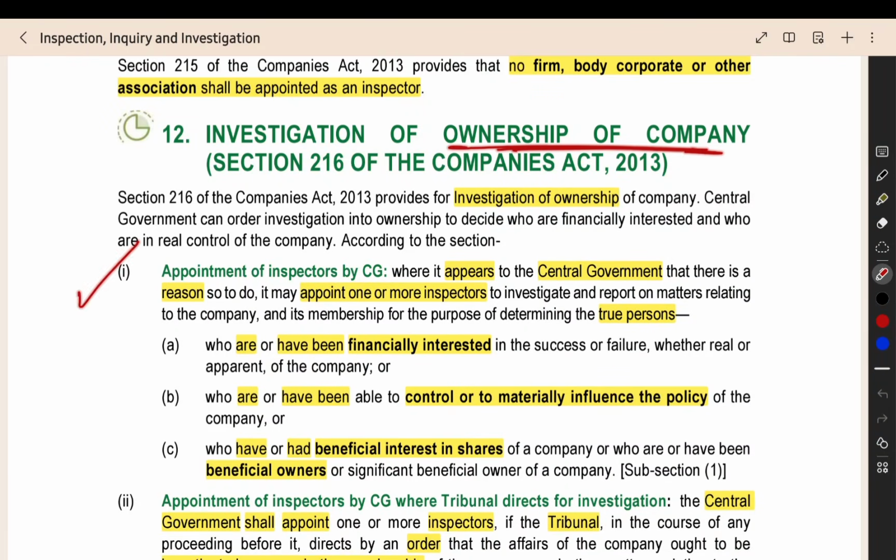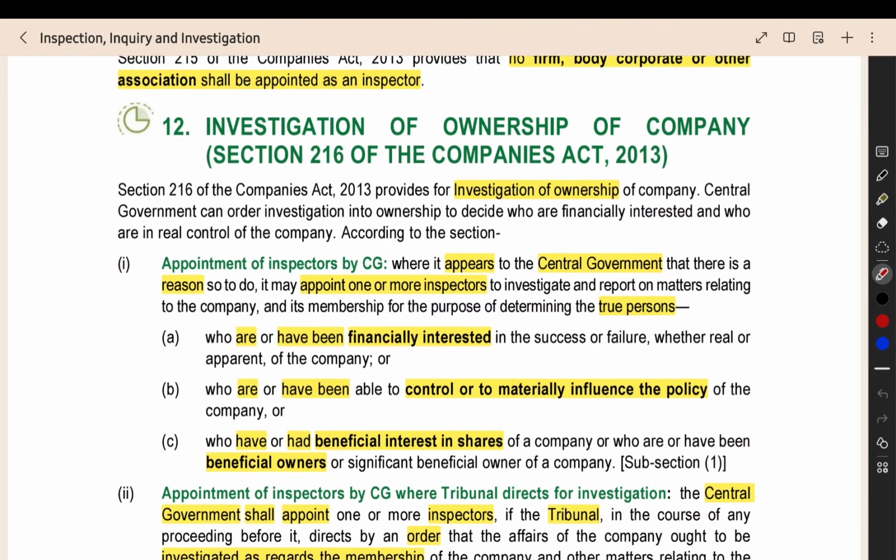Now, this is one more section which I told you is important. When you are looking at a company, you have to see the background of the company, not just the apparent shareholders. Shareholders you can see apparently, but you should be able to find out the beneficial owners, who are really controlling the company from the shadows, who is not apparently visible, someone hiding behind the curtains and operating the company. You have to find out who the actual owner, the beneficial owner of the company is. For that, under this section, we can do the investigation.